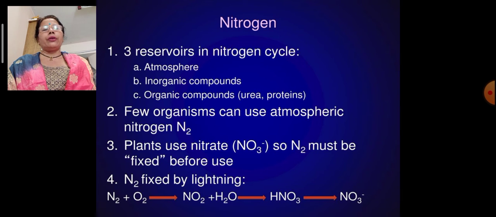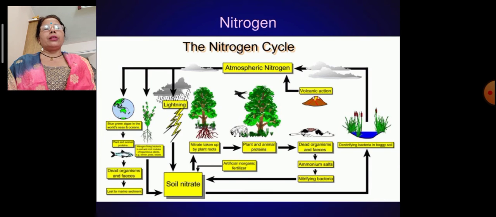Now nitrogen is fixed by lightning. Nitrogen and oxygen form NO2, which with water forms nitric acid and NO3 minus ions. This is the cycle shown on the slide, showing how it reaches the plants, and again returns to the environment.